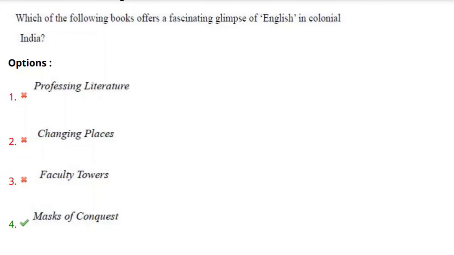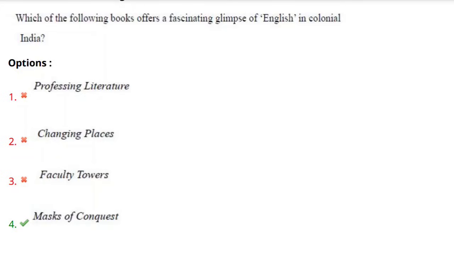Masks of Conquest was written by Gauri Viswanathan. In this work, she examines how English literature was used as a colonial tool to control India, offering insight into the role of English in colonial India and its cultural and political implications.